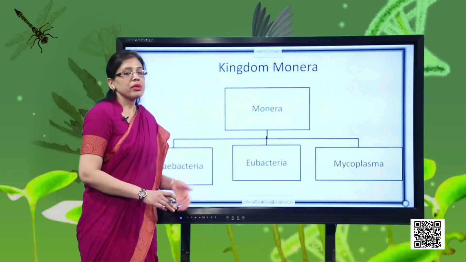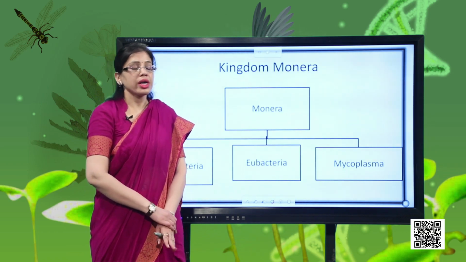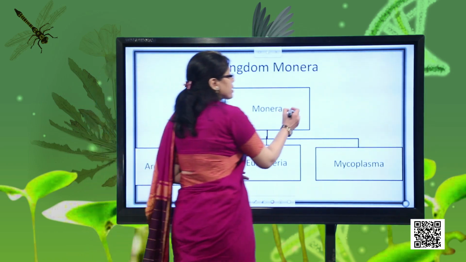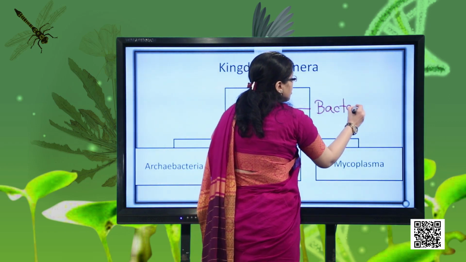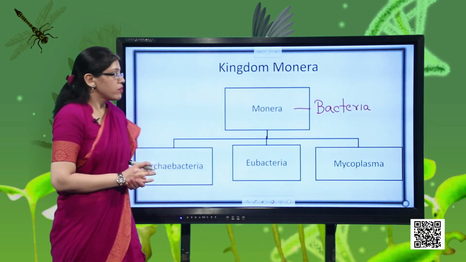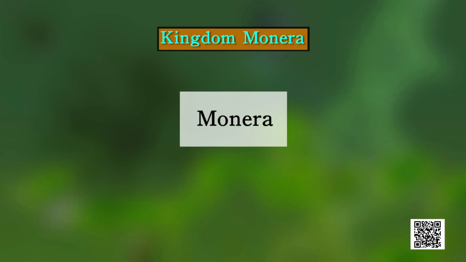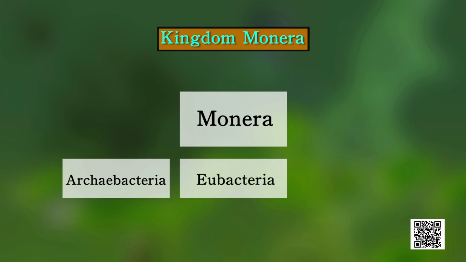So students, now we are starting with the first kingdom, that is the kingdom Monera, okay? Kingdom Monera, as we have already discussed, contains unicellular prokaryotic organisms, and in this kingdom bacteria are the sole members. Only bacteria are present in this kingdom, because we know bacteria are unicellular as well as prokaryotic. We can divide this kingdom Monera into 3 groups. The first group is archaebacteria. We will be discussing them in detail. The second group is eubacteria. The third one is mycoplasma, okay?